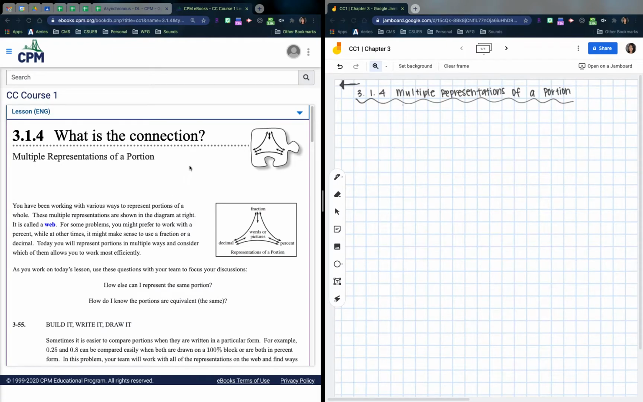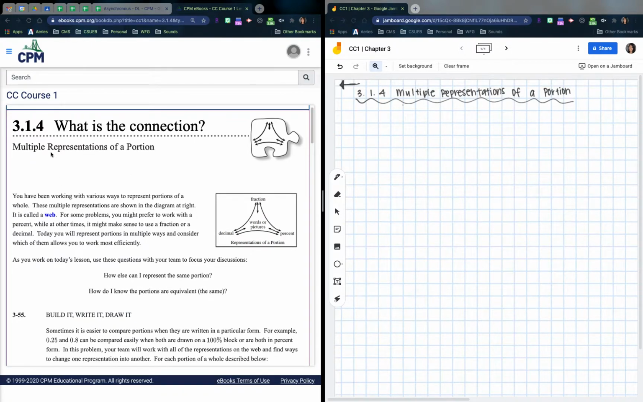Here we go. So this is 3.1.4, multiple representations of a portion. Go ahead and open your composition notebooks. We're doing classwork in our notebooks through this video. Go ahead and look on the left-hand side of your next fresh page of your graphing composition notebook, and then title it 3.1.4, multiple representations of a portion.